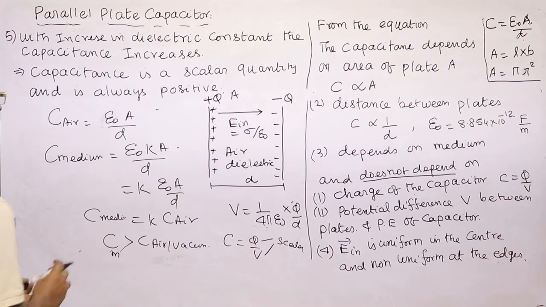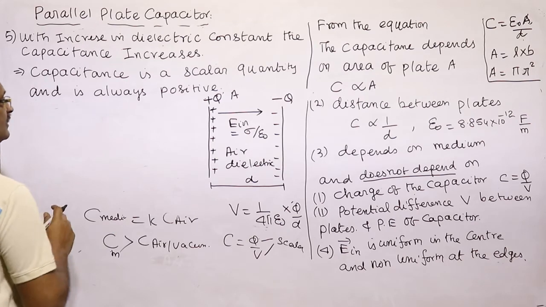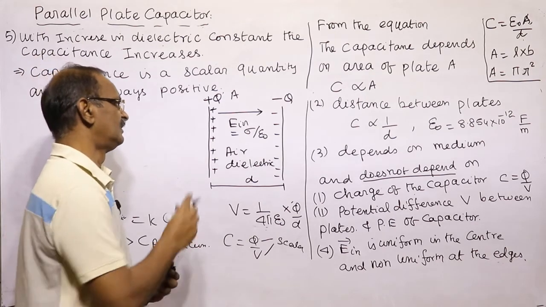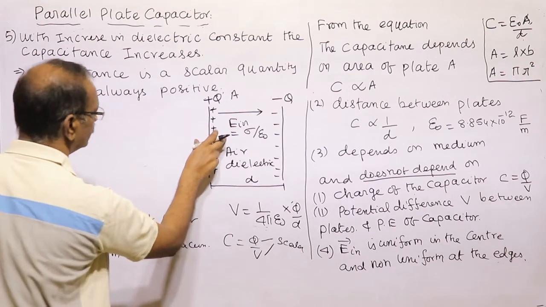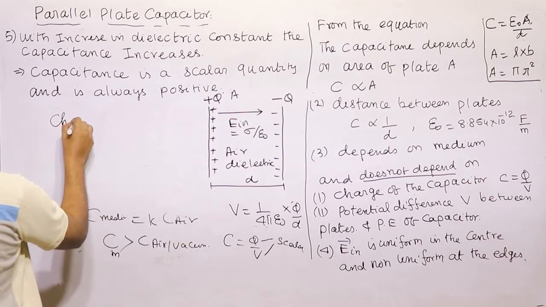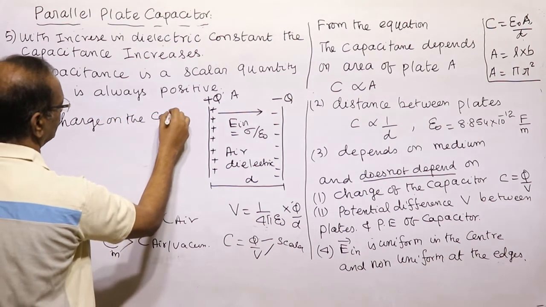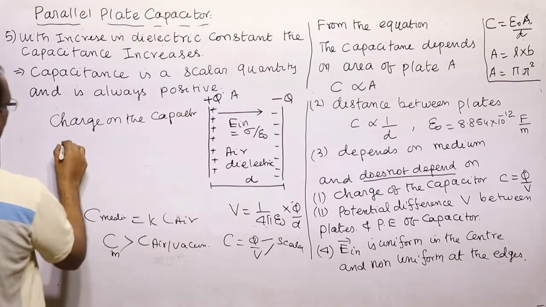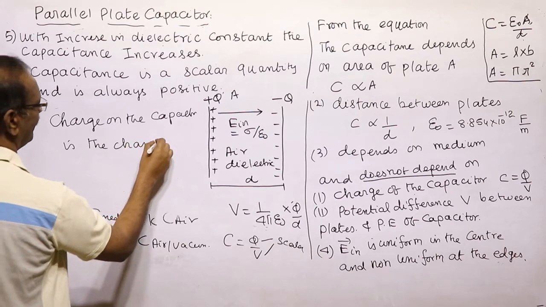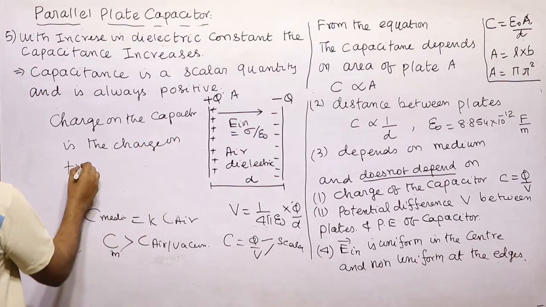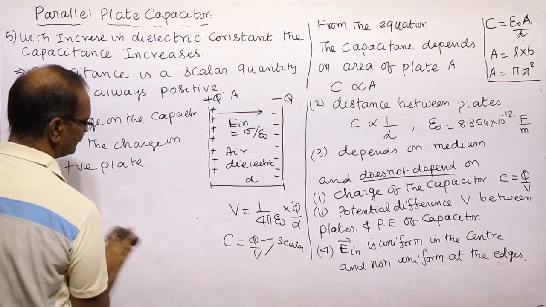And it is always positive. Why is capacitance always positive? The charge on the capacitor is nothing but the charge on the positive plate. Therefore the positive plate means it is always a positive quantity.